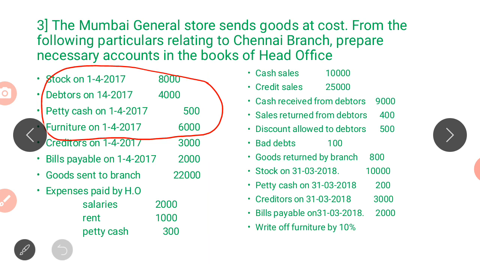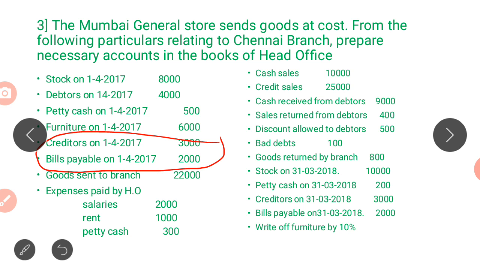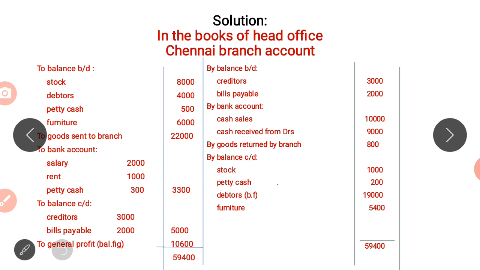Here next they have given us creditors and bills payable as on 1/4/2017. What are these? These are the opening balances of the liabilities. Creditors and bills payable are liabilities, so we have to record them on the credit side. By balance brought down, creditors 3,000, bills payable 2,000.